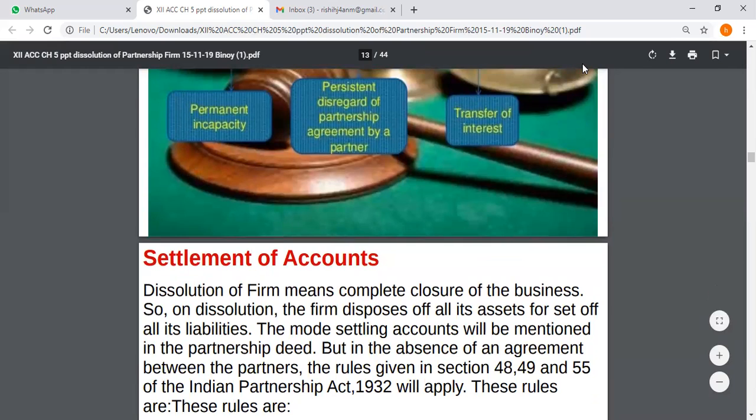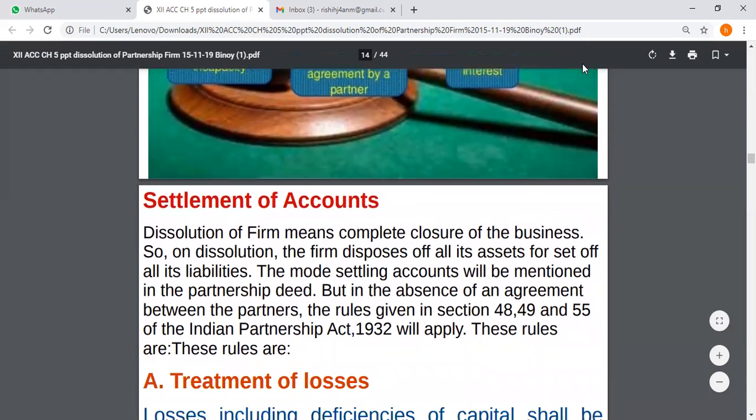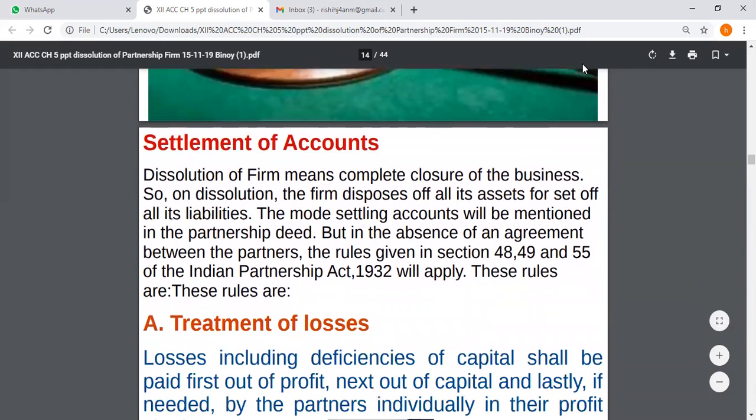Now we'll see how the books of accounts are settled at the time of dissolution of a partnership firm. Dissolution of firm means complete closure of the business. So on dissolution, the firm disposes of all its assets to settle its liabilities. The mode of settling accounts will be mentioned in the partnership deed. But in the absence of an agreement between partners, the rules given in sections 48, 49, and 55 of the Indian Partnership Act 1932 will apply.